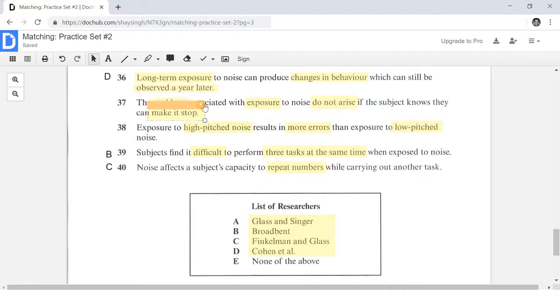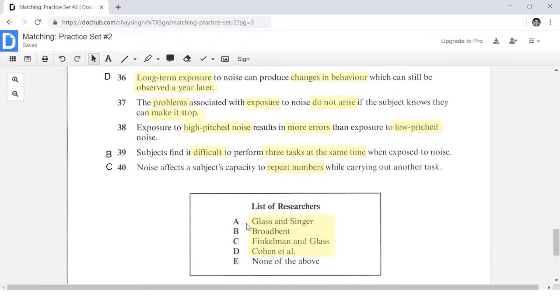Let's look for these keywords around our keywords. I know that I'm probably not going to find these keywords from the question next to Broadbent and Finkelman because options B and C only appear one time in the reading passage. But Cohen et al. appears twice, and Glass and Singer appears a few times.